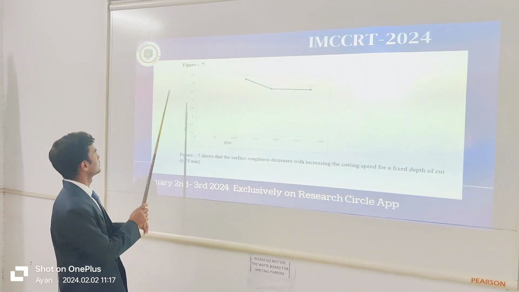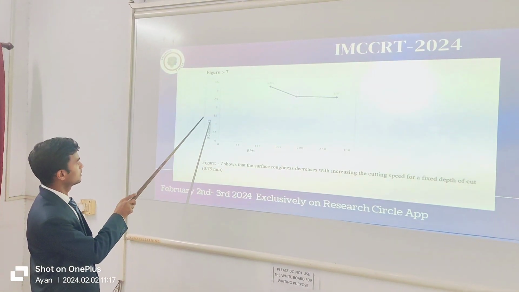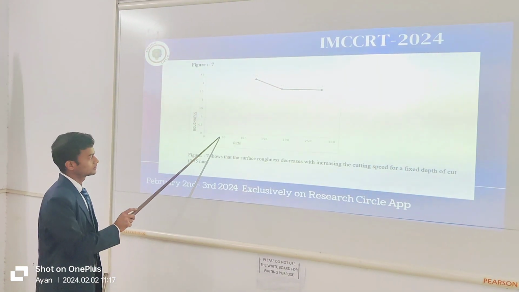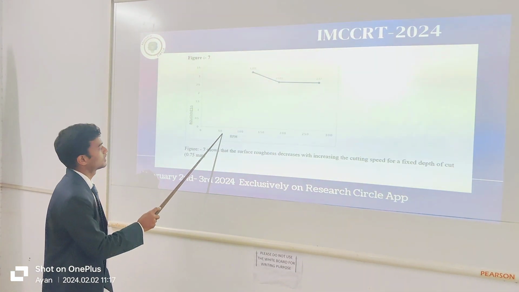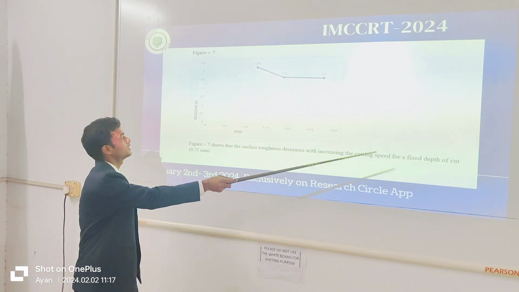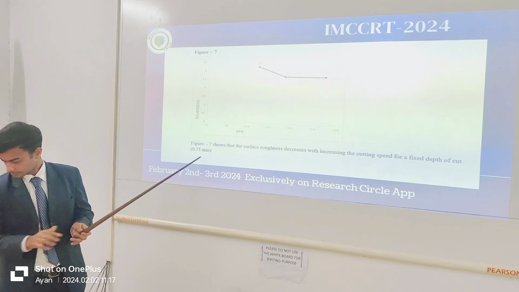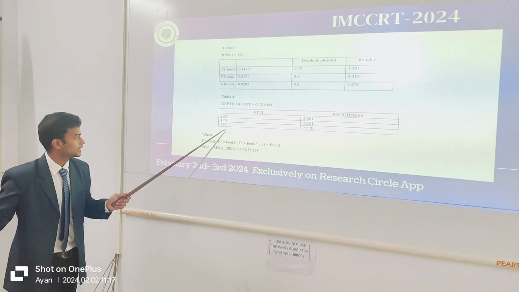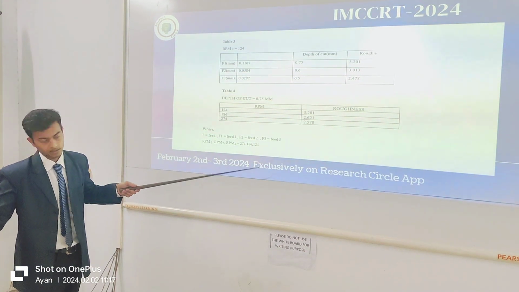In the last slide of the graph, I am showing the roughness versus RPM. When RPM increases, you can see this is the plot of the graph, starting from 0, then the interval is 50, then 100, 150, 200 and so on. When we plot it, I can show you in the table: 124, 186 and 274, the RPM increasing.